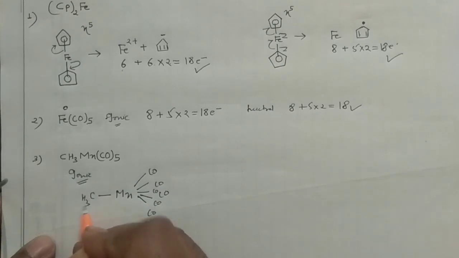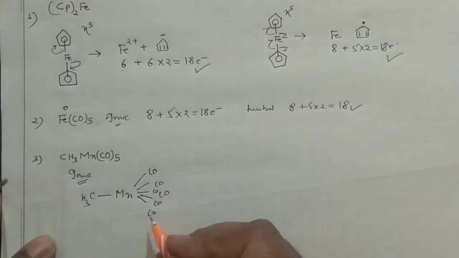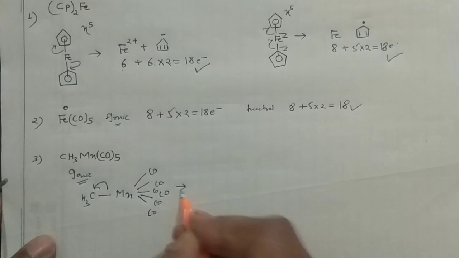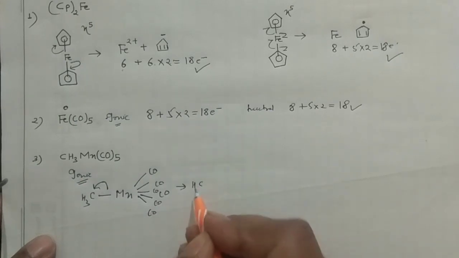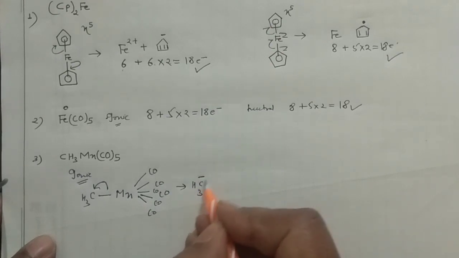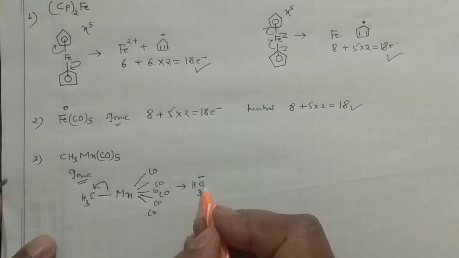Since the carbonyl is neutral, it cannot have any charge. And this heterolytic cleavage will give you your CH3 negative. So 2 electrons are there in that, you should remember. How many electrons is it giving? 2 electrons. As I told you, a full negative shows 2 electrons.